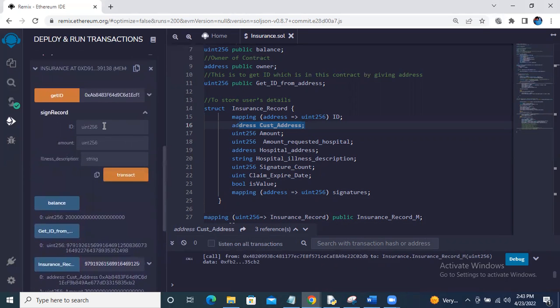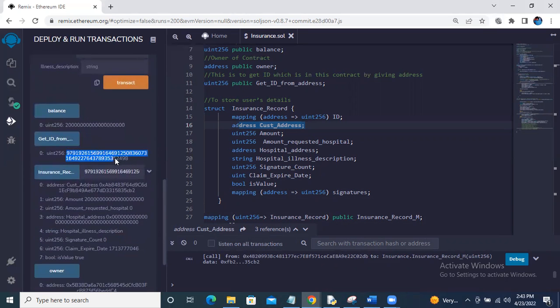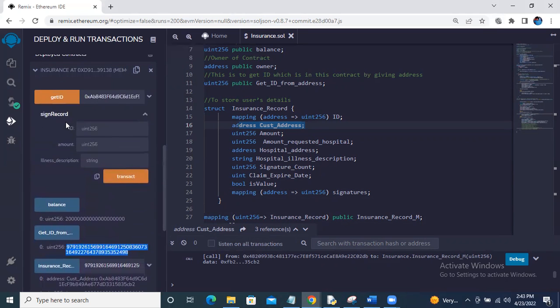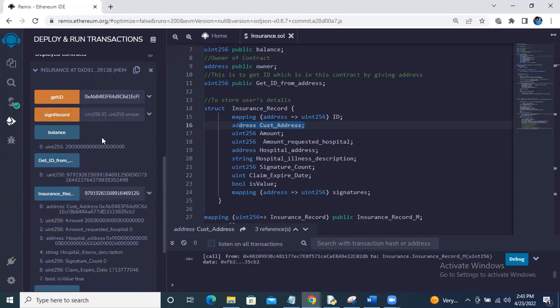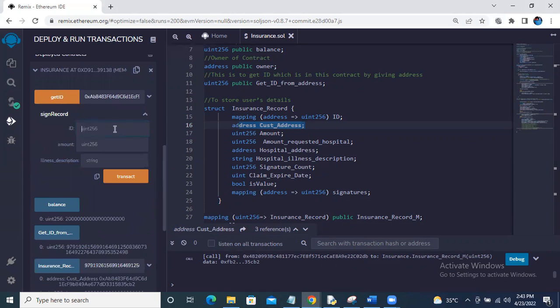Using this particular ID, this function is to sign the record. We'll give the patient ID and the amount. The amount right now I'm giving in Wei. Let's say the hospital is asking for 10 ethers, so this amounts to 10 ethers, and for the illness description I'm just providing fever, and I'm doing a transaction now.